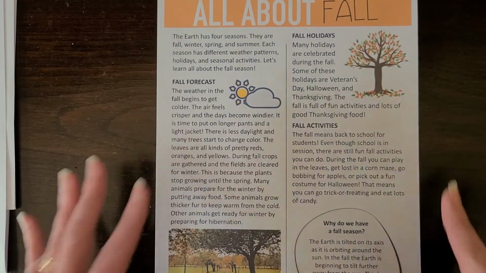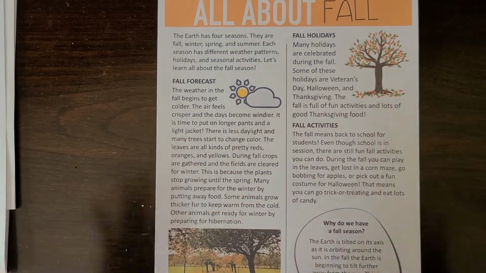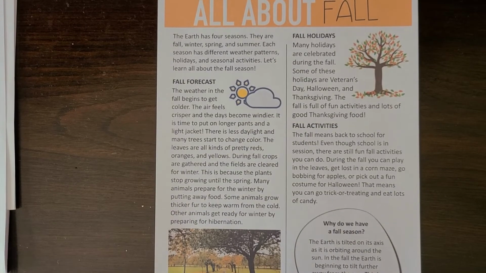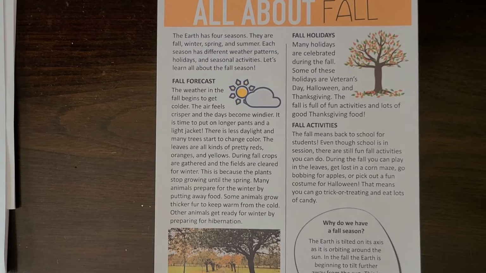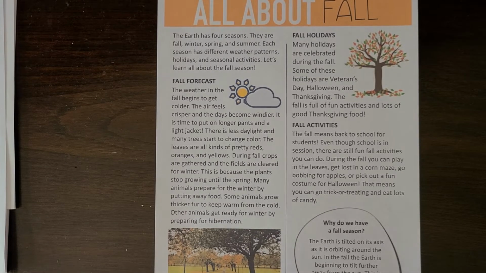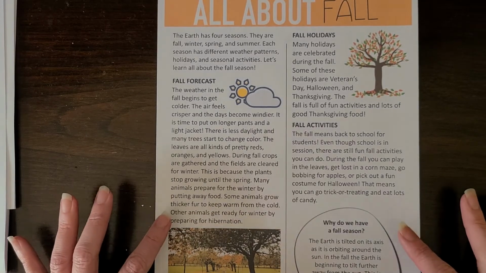Now, my favorite season is fall. So I'm going to go in and I'm going to read the text about fall so I can make sure my opinion is formed around facts. So I'm going to read this real quick, all about fall. The earth has 4 seasons. They are fall, winter, spring, and summer. Each season has different weather patterns, holidays, and seasonal activities. Let's learn all about the fall season.